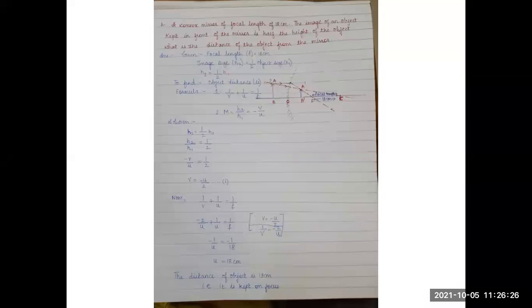Focal length f equals 18 centimeter. Image size H2 equals 1 upon 2 of object size H1. So H2 equals 1 upon 2 of H1, as they have given that the image of an object kept in front of the mirror is half the height of the object. To find object distance u, first we are going to use the mirror formula and then the magnification formula.